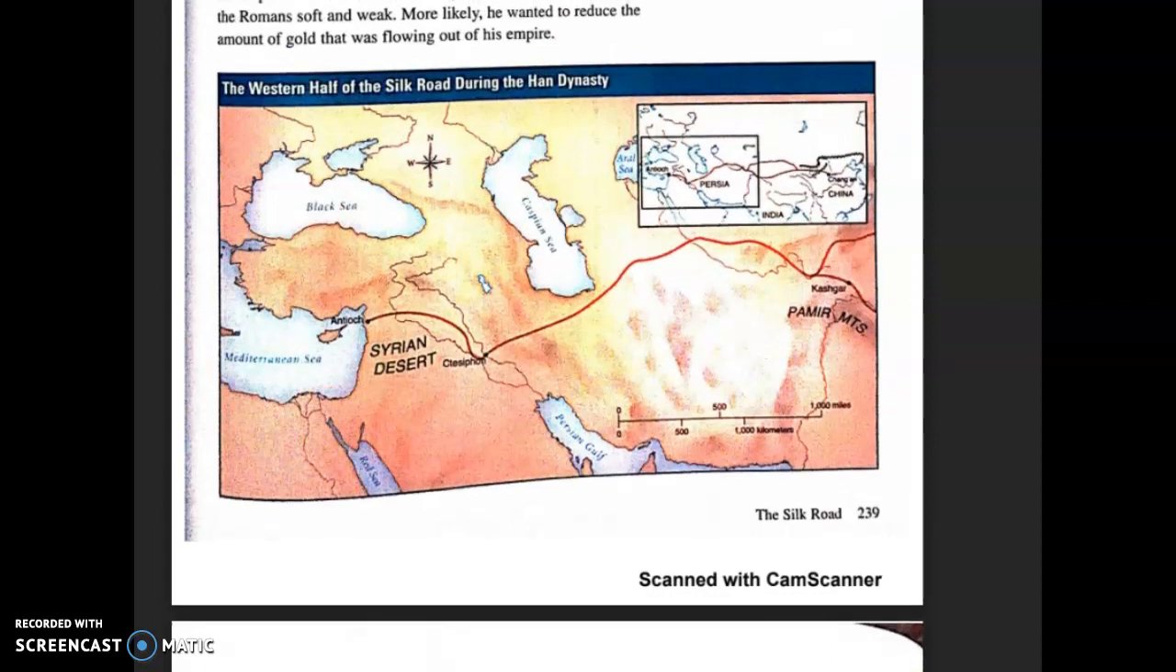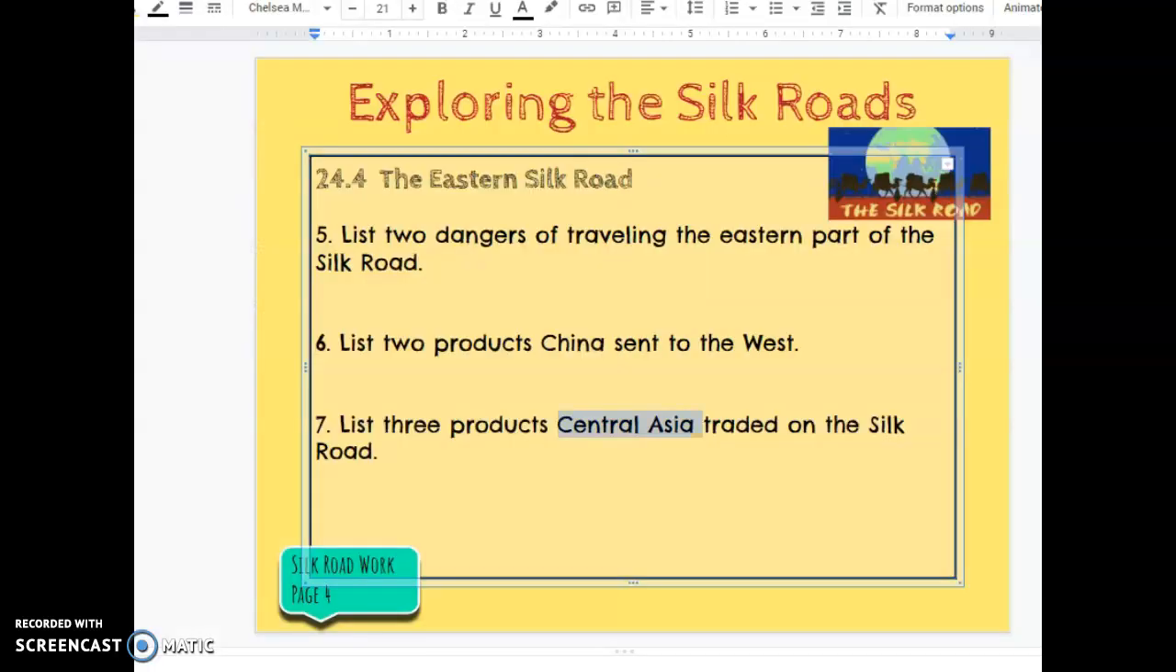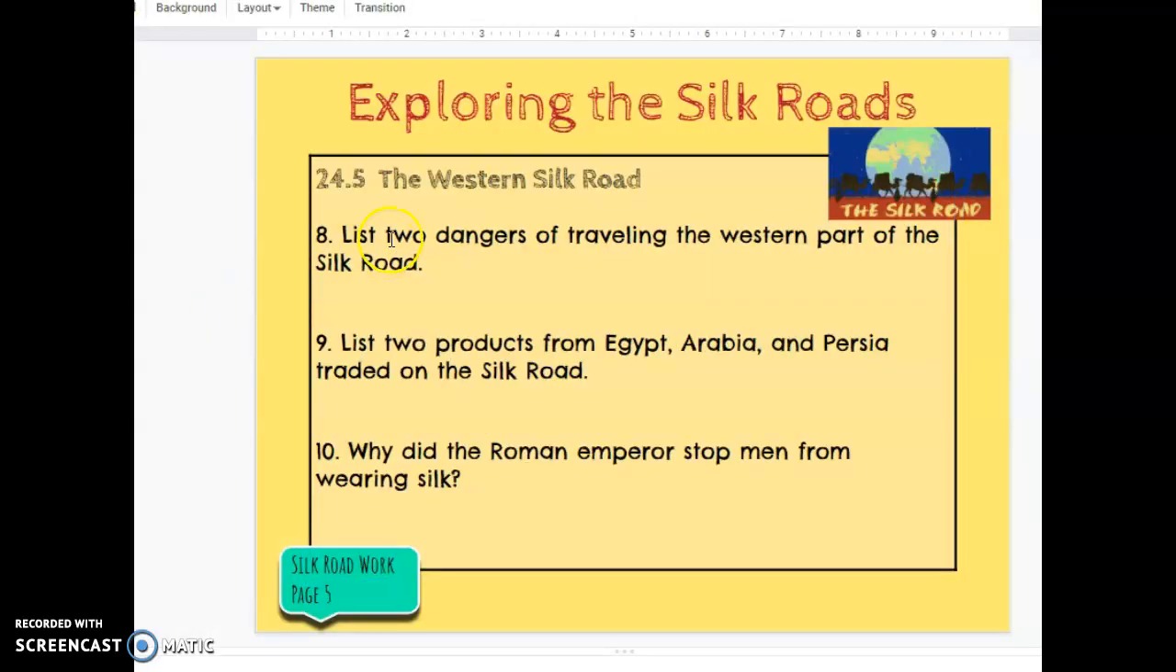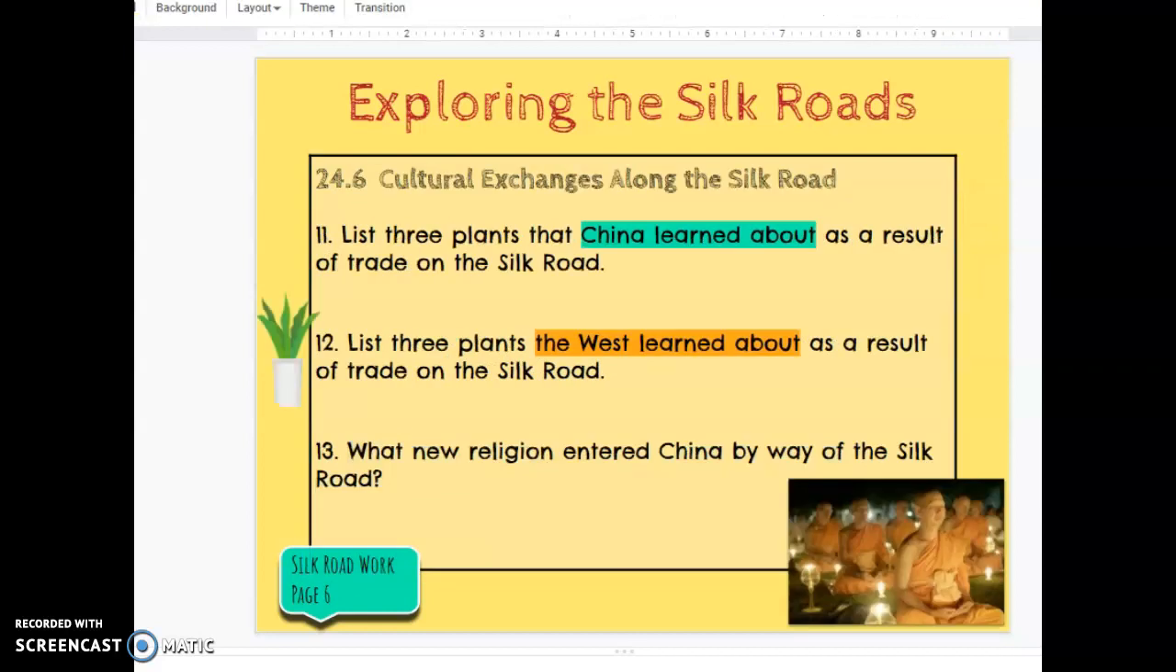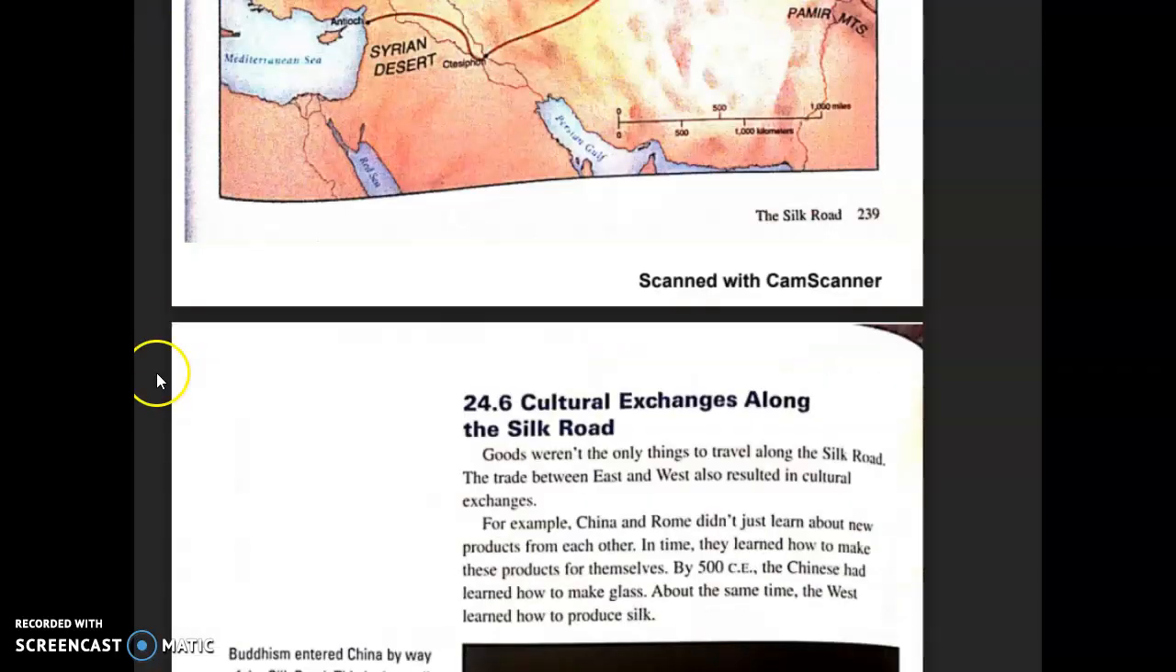All right, so now go answer the questions about that page, 24.5, the Western Silk Road. List 2 dangers of traveling the western part of the Silk Road. List 2 products from Egypt, Arabia, and Persia traded on the Silk Road. And why did the Roman emperor stop men from wearing silk? Last section.